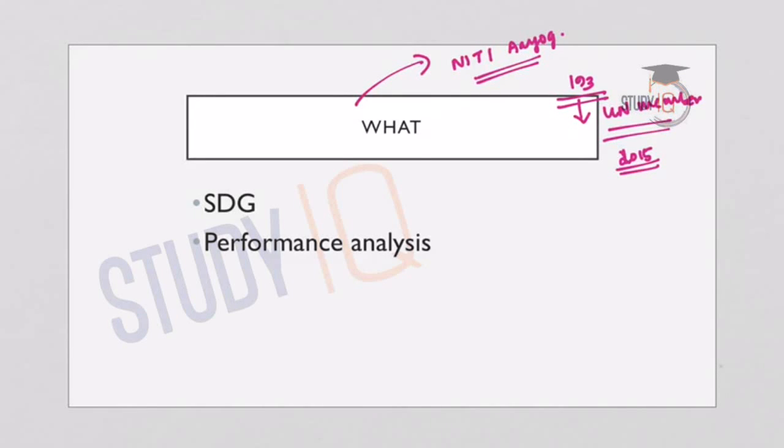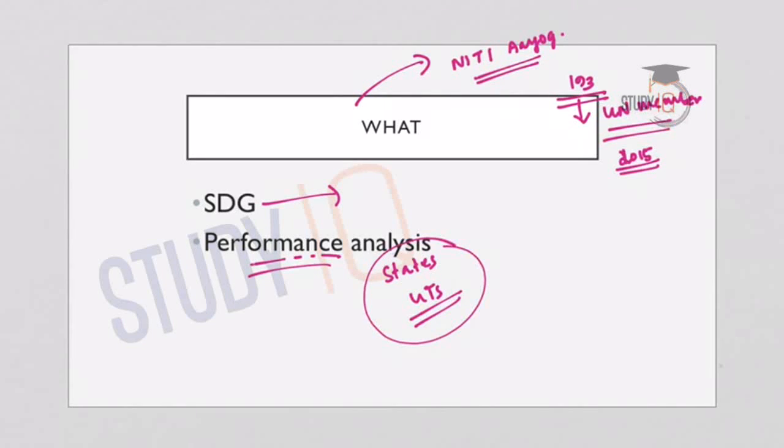Now coming to the report, the SDG India Index is a comparative report on the performance of various states and union territories in India in their efforts to achieve the SDGs. This measures the performance of various states and union territories in the country, on how they have achieved or what the status of their achievement of the Sustainable Development Goals is. That is the SDG India Index Baseline Report 2018, which is released by NITI Aayog.